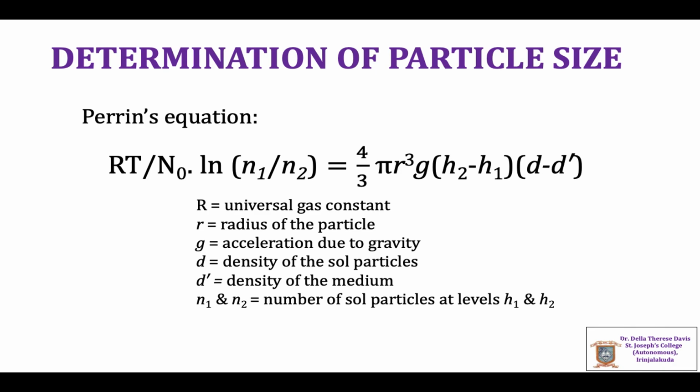Thus, the size of the sol particles can be determined using Brownian motion and the Tyndall effect.